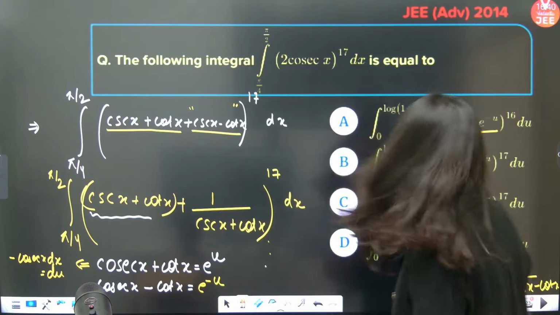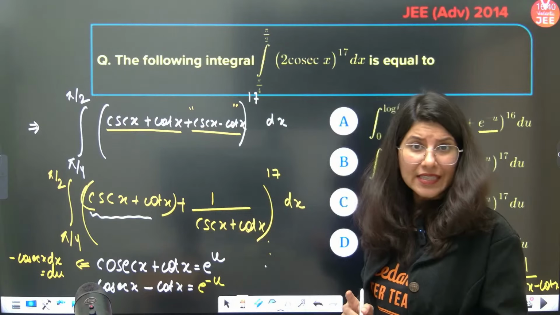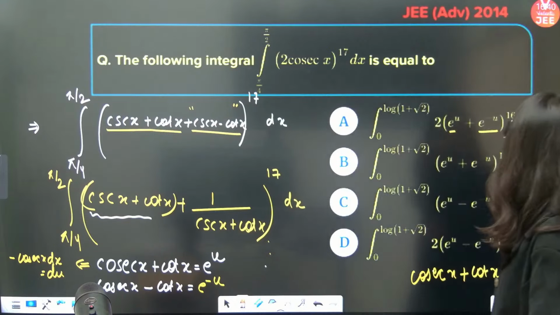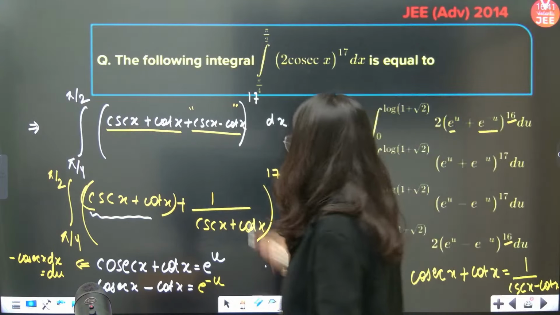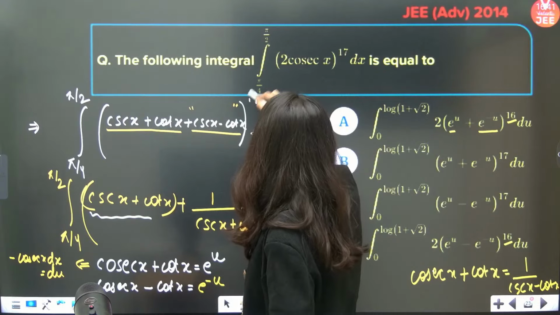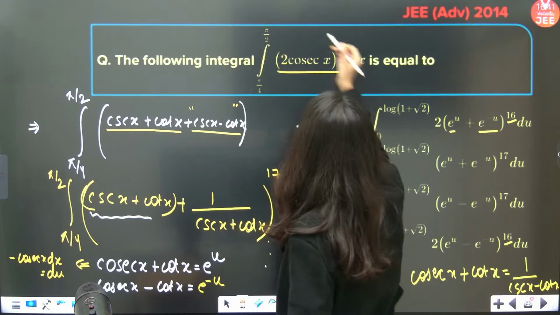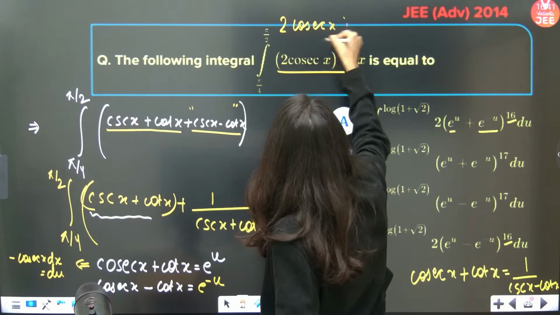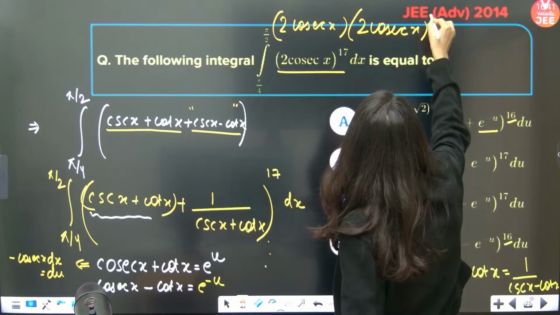Now understand one more thing, I want my cosec x, correct? Rather than doing this for 17 terms, because as per the question I can see 16 over here, 17 is not required. What you do, see, this is 2 cosec x power 17. I am keeping one 2 cosec x outside, and 2 cosec x power 16 will be there.